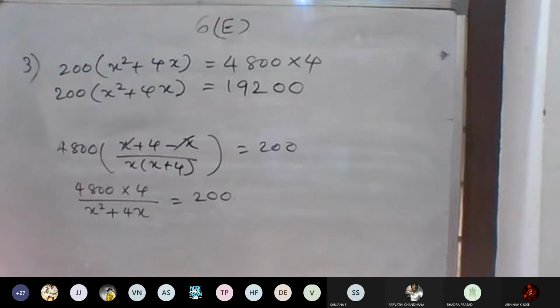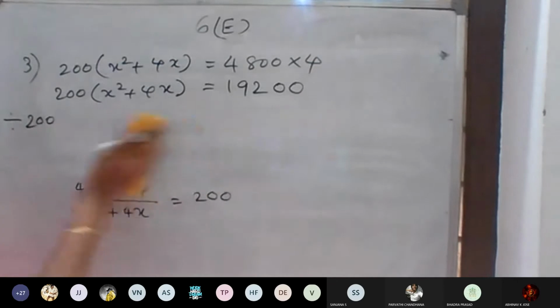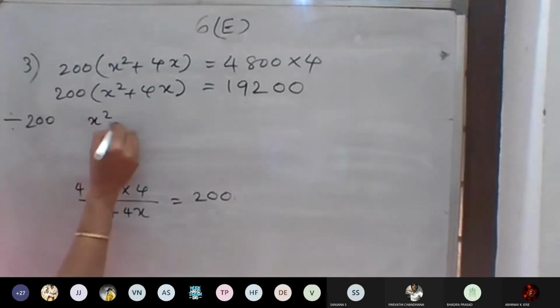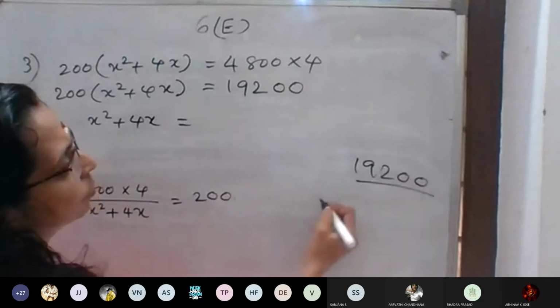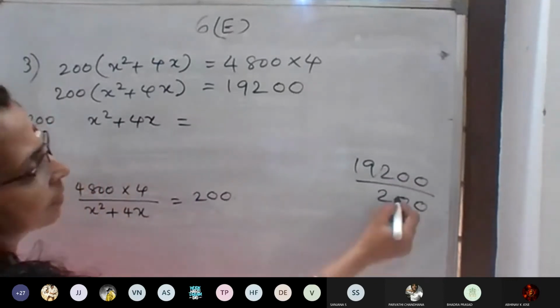So without changing the bracket, directly we can divide by 200. This is possible, no? So dividing throughout by 200. Don't change the bracket. So x square plus 4x is equal to 192, then 2 zeros divided by 200.